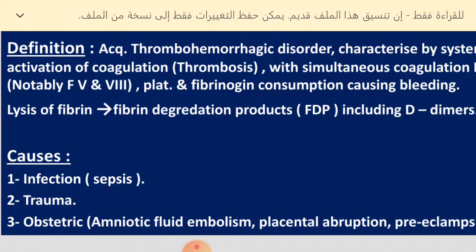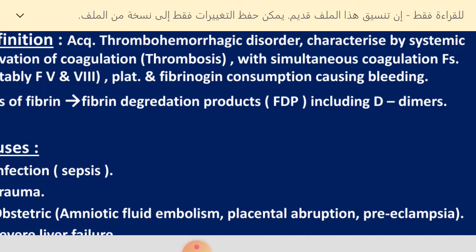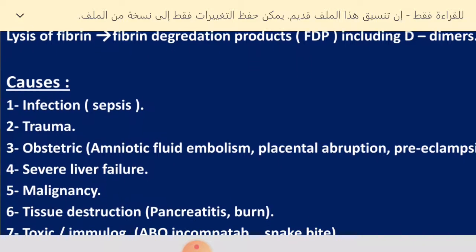At the same time, there is lysis of the fibrinogen which leads to the formation of fibrin degradation products, because as we said there is a hypercoagulable state, so the fibrinolytic system will be activated. This excessive fibrinolytic system at the same time will release the product, which is fibrin degradation product, or what's called D-dimer, which is of course one of the investigations we use in DIC.